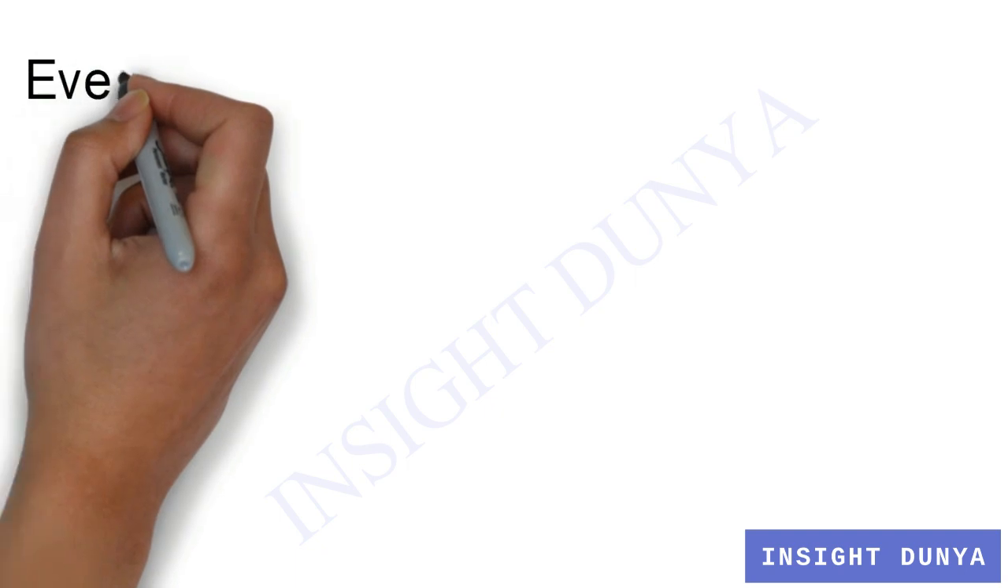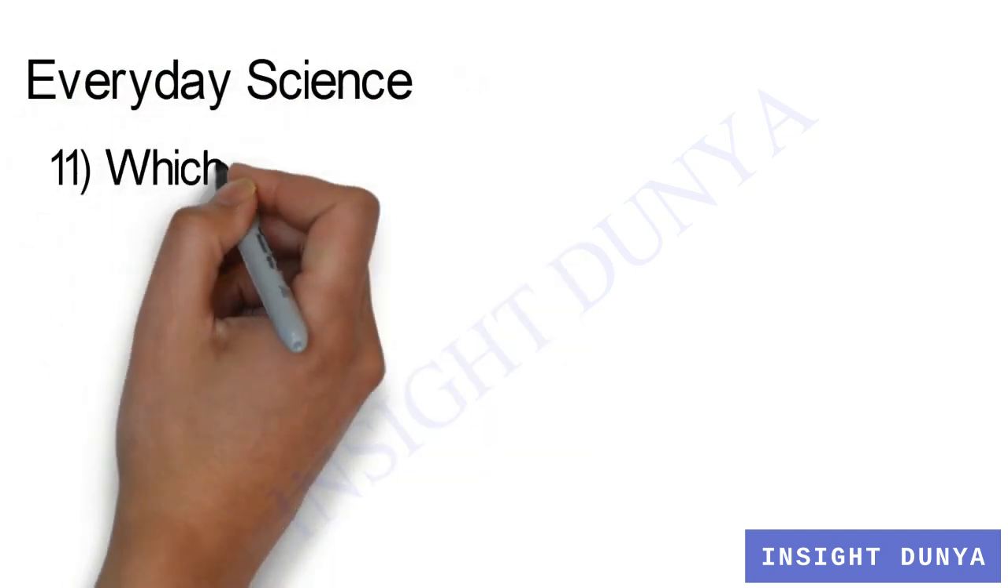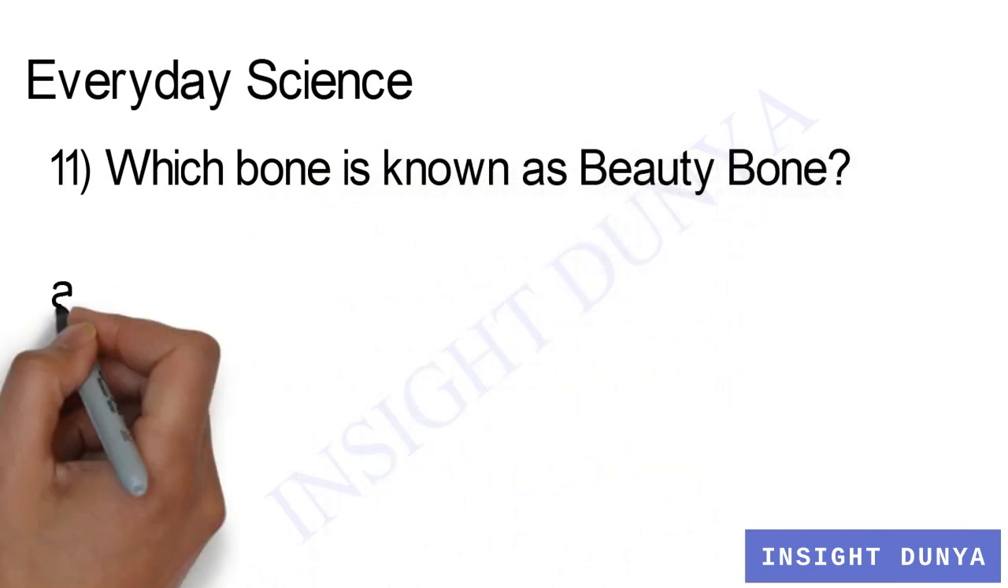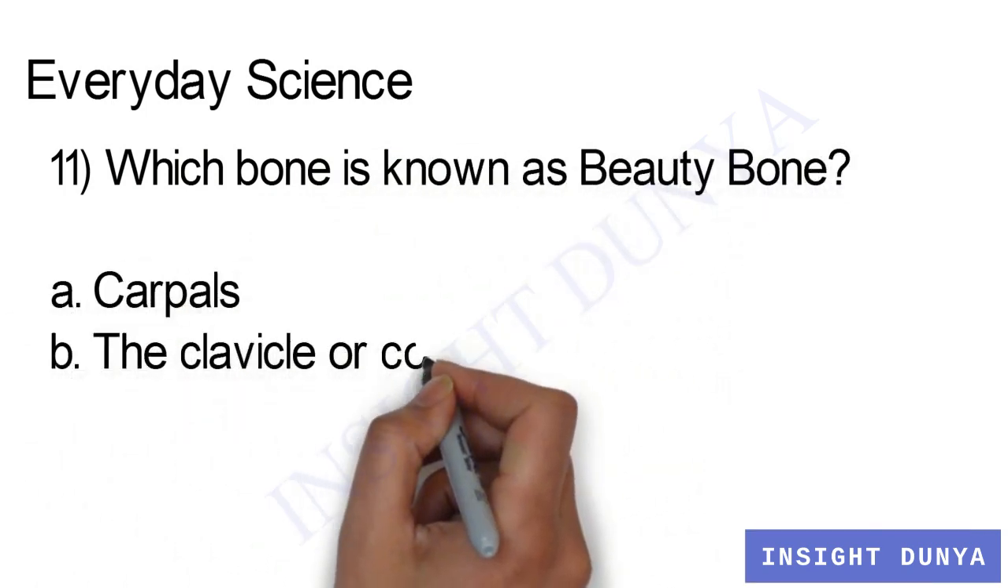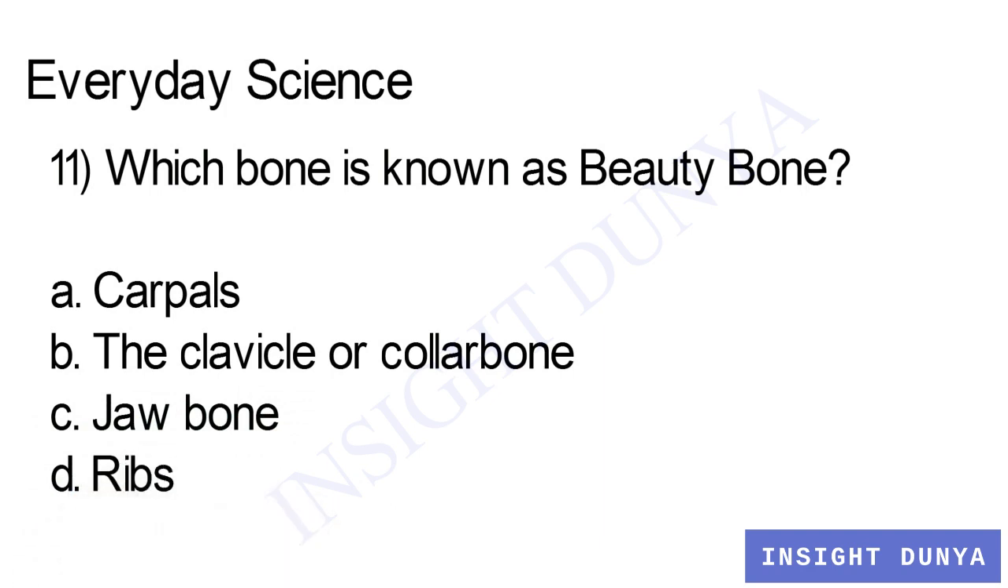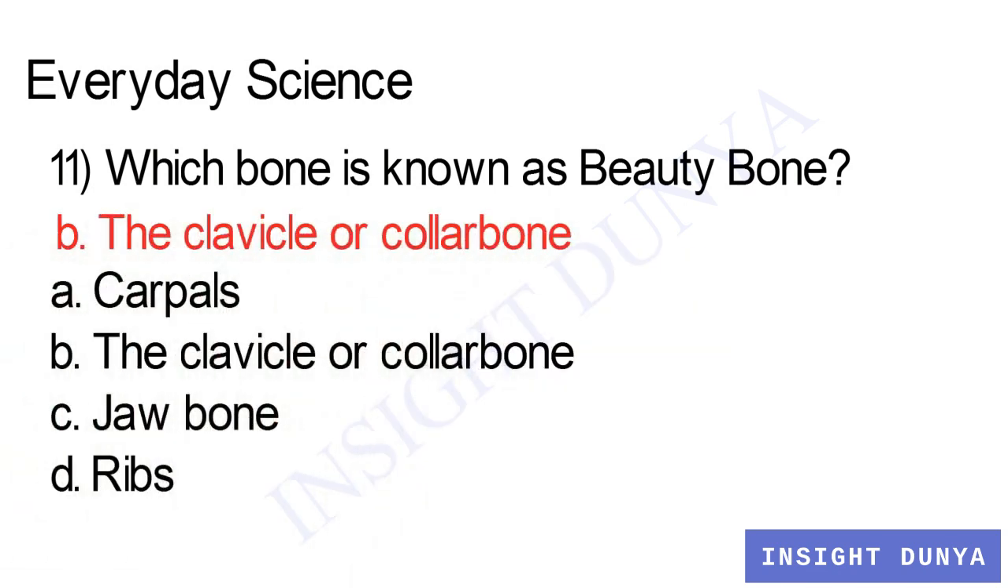Now the everyday science part of general knowledge. Question number 11. Which bone is known as beauty bone? Options are carpal, the clavicle or collarbone, jawbone, option D, ribs, and the answer is the clavicle or collarbone.